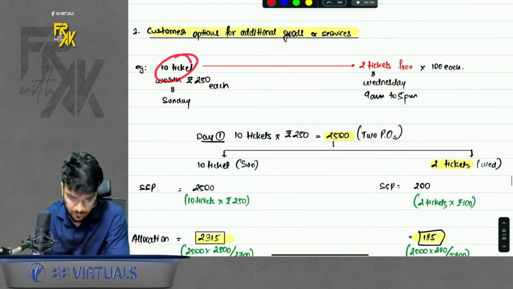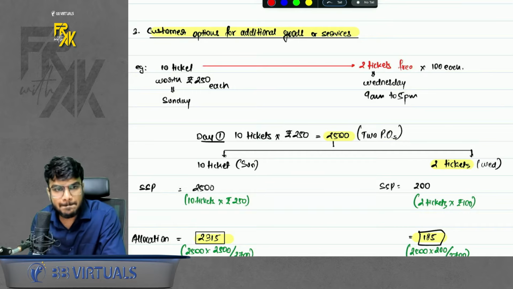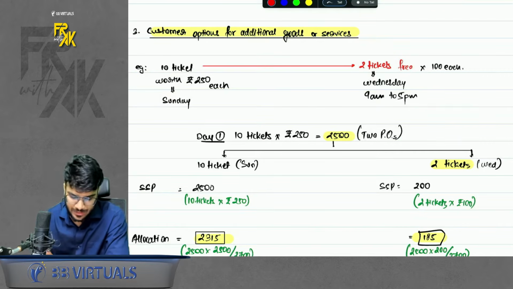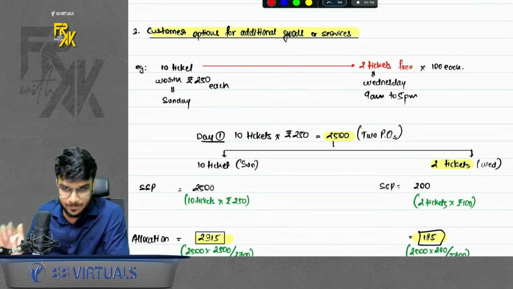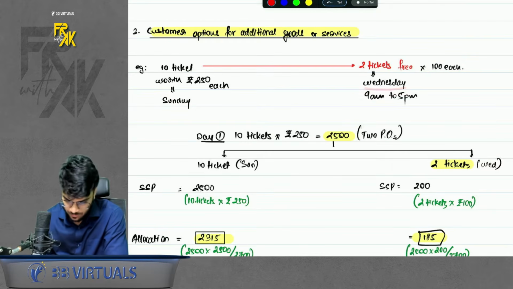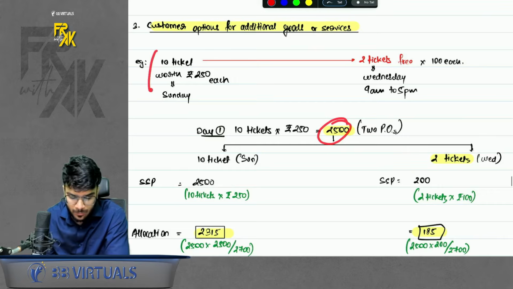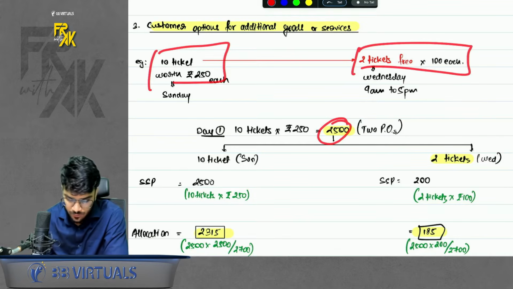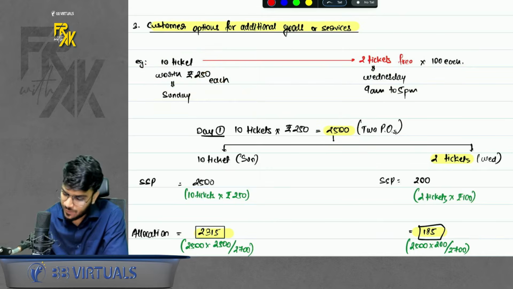For example, you sold a ticket to a customer and you gave some free vouchers. So let's say you sold 10 tickets to a customer worth rupees 250 and you gave 2 tickets for free, which the customer can redeem after a few days. These tickets are worth a little less because they are weekday tickets. So in this case, whenever you receive any consideration, you will say there are two performance obligations here. One is the tickets of Sunday and one is the tickets of Wednesday, which you gave for free. Even if you gave them for free, it is a performance obligation.